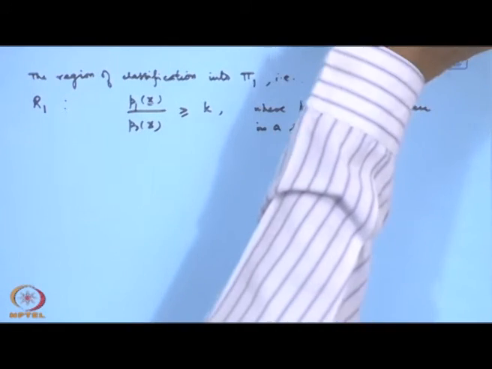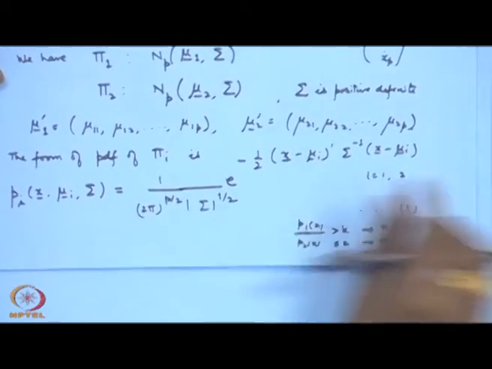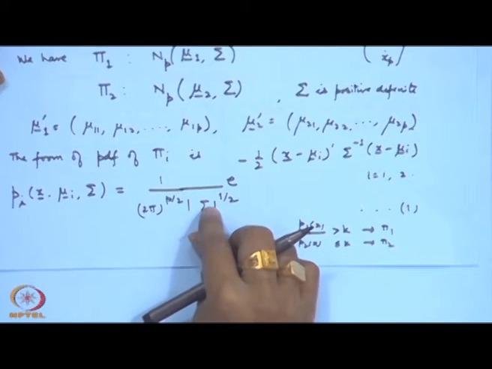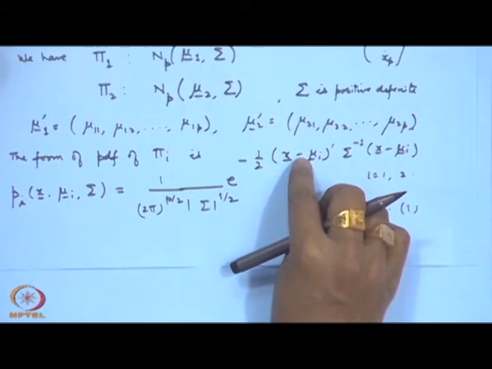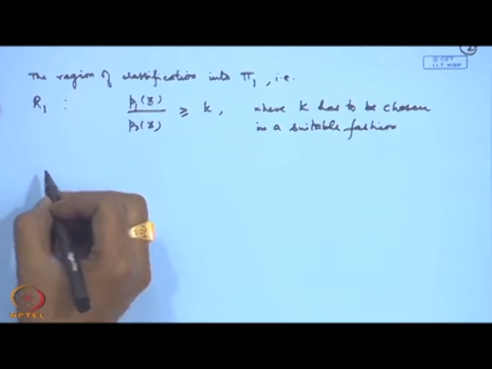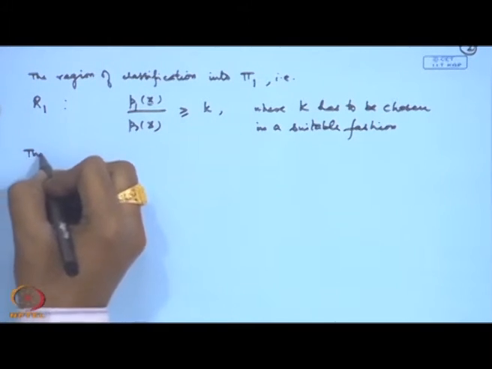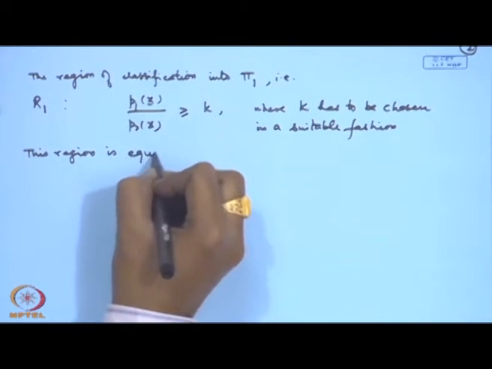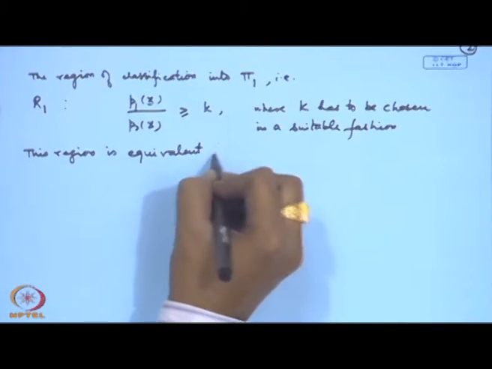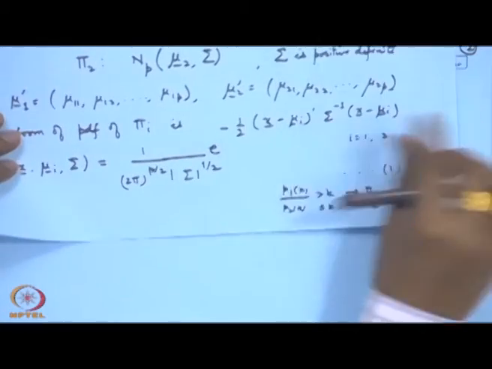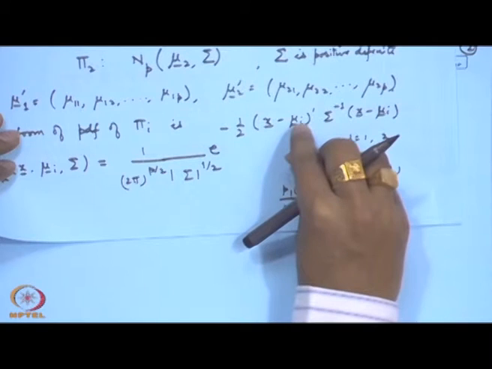So, if we substitute here p1(x) and p2(x), then this term will get cancelled out and here we will be left with e to the power, let me write down the expression. See, in the numerator we are writing p1, so here it will become mu 1 and in the denominator we have mu 2.